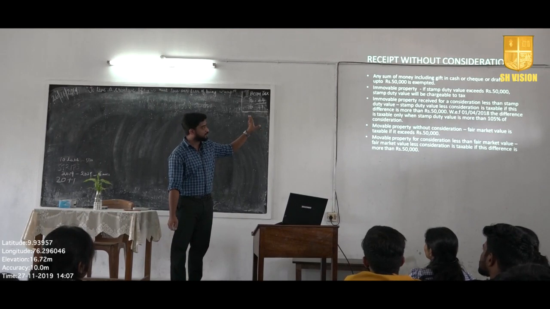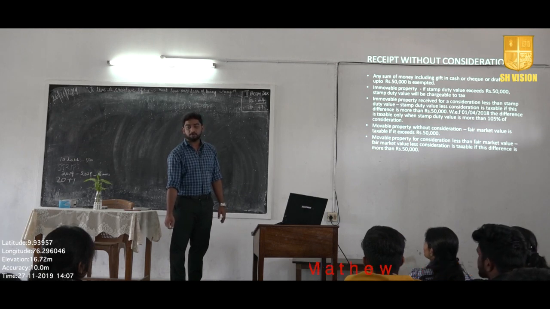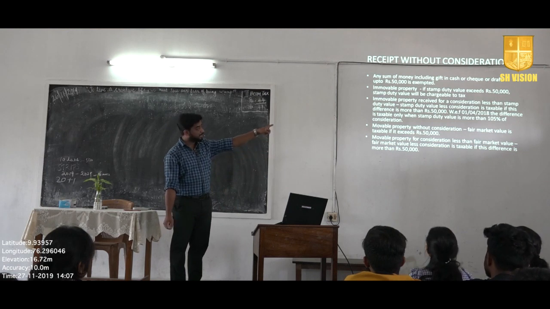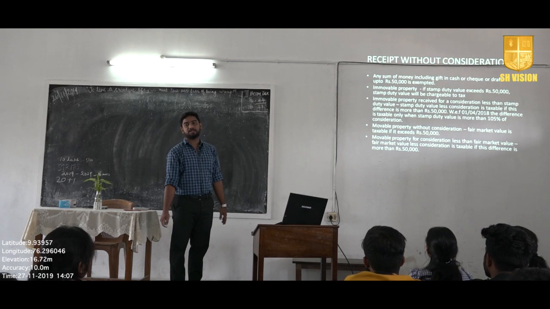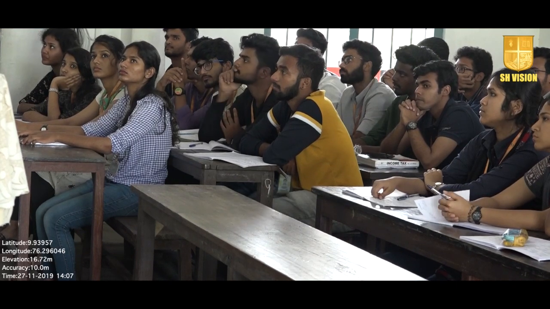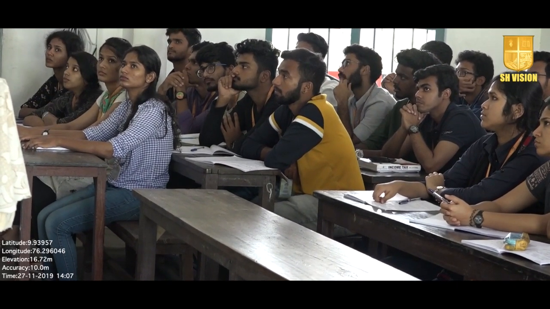If it is a land and building, or any movable property, received for a consideration less than stamp duty value, the stamp duty value less consideration is taxable, because you have to calculate the difference between the stamp duty value and the consideration amount, and that amount is taxable if this difference is more than rupees 50,000. If it is below 50,000 rupees, you don't have to pay tax. If the difference is more than 50,000 rupees, you have to include that amount in income from other sources.